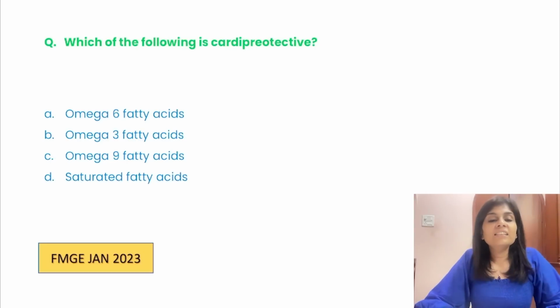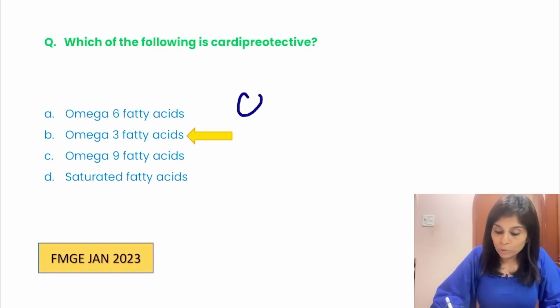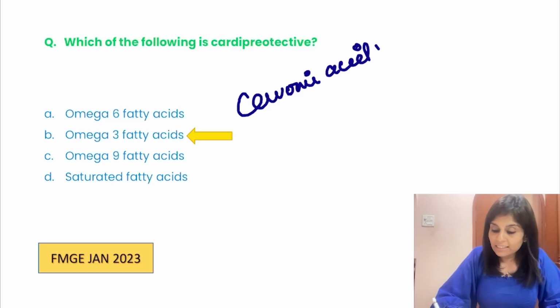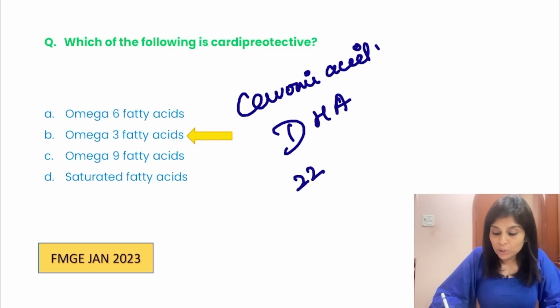So this is the last MCQ for this session. Which of the following is cardioprotective? It is omega-3 fatty acids. Omega-3 fatty acid includes cervonic acid. So what is cervonic acid? It is docosahexaenoic acid. Eicosa means 20, docosa means 22.